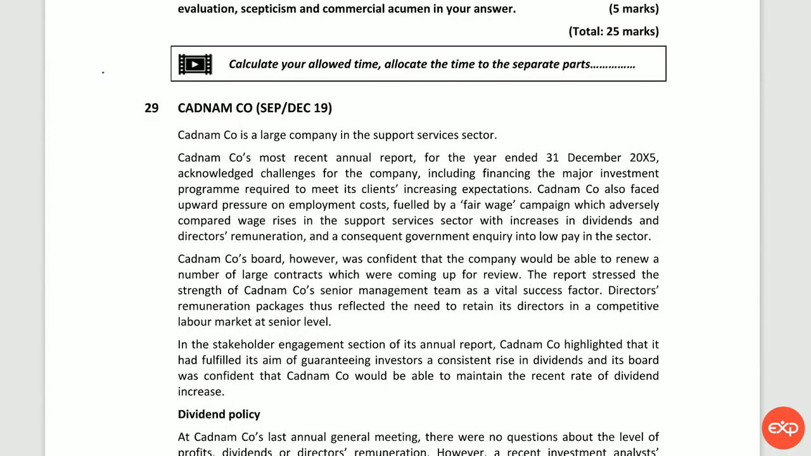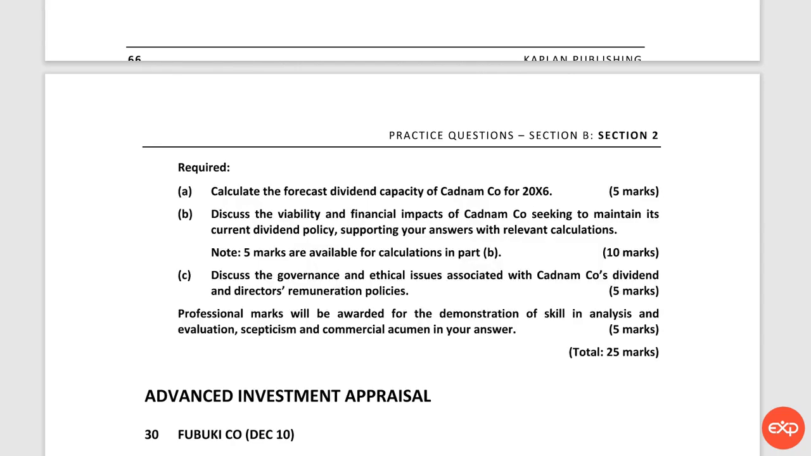Cadmium Company is a nice example of how dividend policy can be tested. Let's start with reading the requirement to know what to look for when we read the scenario. Calculate the forecast dividend capacity of Cadmium for 2016. So, forecast dividend capacity means that we have to calculate free cash flow to equity.